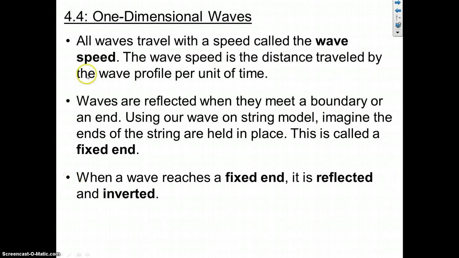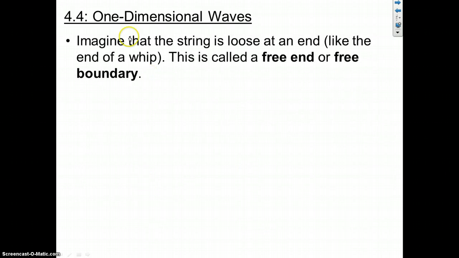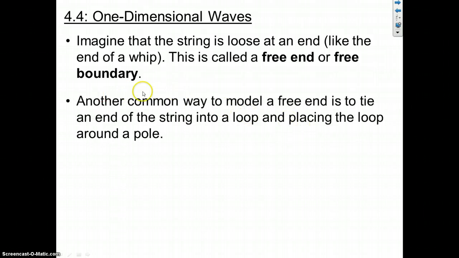We're going to look at a simulation which deals with this in class. Imagine that instead of being fixed, the string is loose at one end, like the end of a whip. This is called a free end or a free boundary. Another way that we model a free end, besides a whip, is to tie the end of a string into a loop.